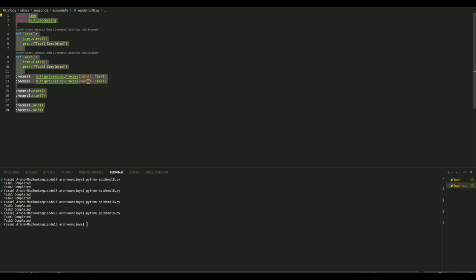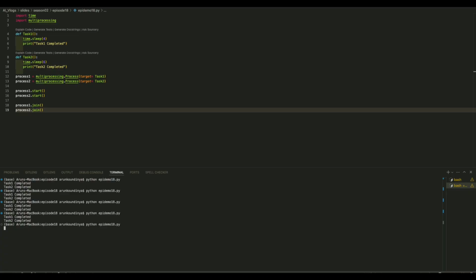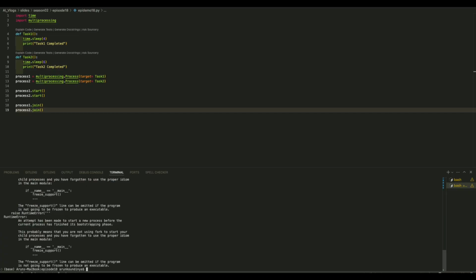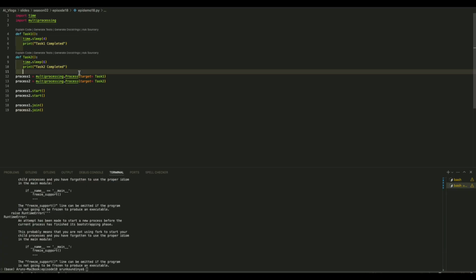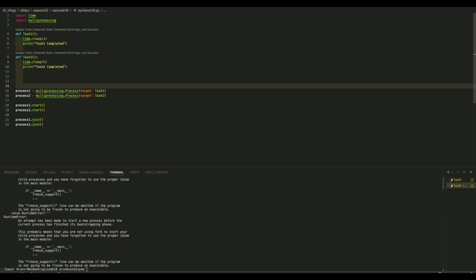So let me just save this and run it. Oh, it requires the main here. I'm very sorry. Ideally, for running processes, it requires the name equals main check. We have to run inside a main function. My mistake.